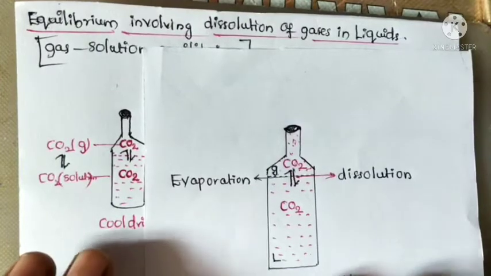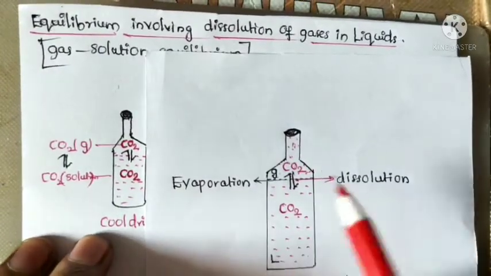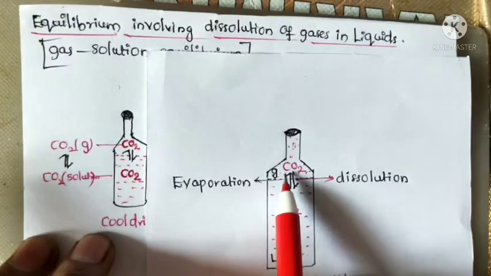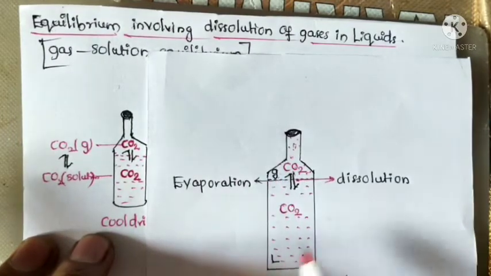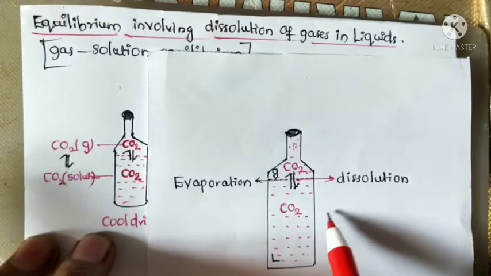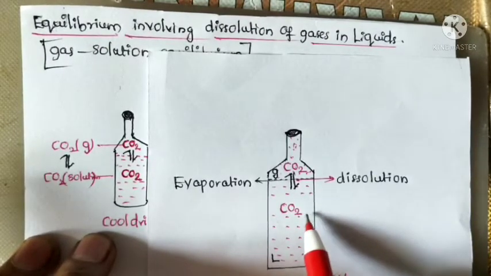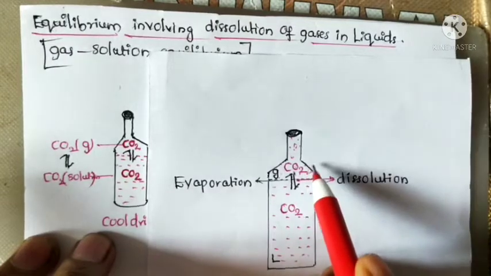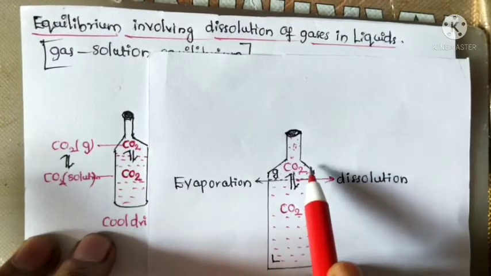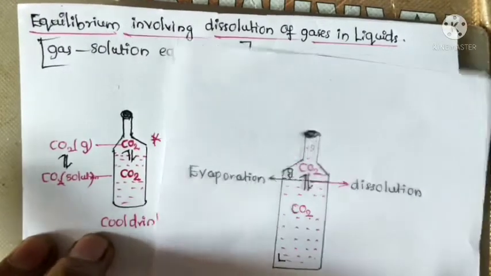Okay, so now we will see two types of carbon dioxide molecules. One is undissolved, in the gaseous phase; the second is dissolved, in the liquid phase. This is called the solution. The undissolved ones are the pure gas, pure carbon dioxide molecules.